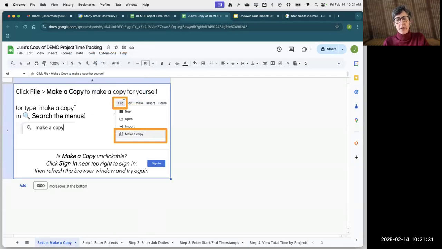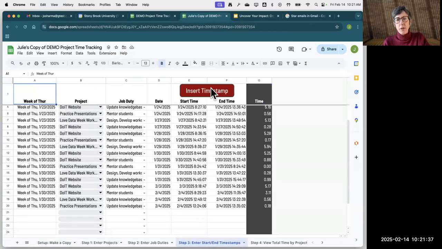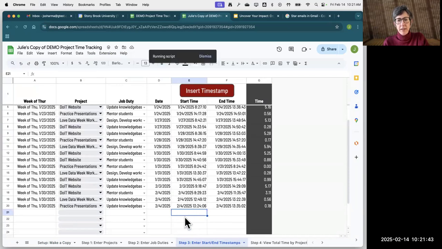all right, let's walk through a little bit about how this works. Basically on the step 3 page, this is the one with a button. And when I select in the start time or end time and I click on the button, it adds a date and a timestamp. First, it's going to want me to authorize the script.